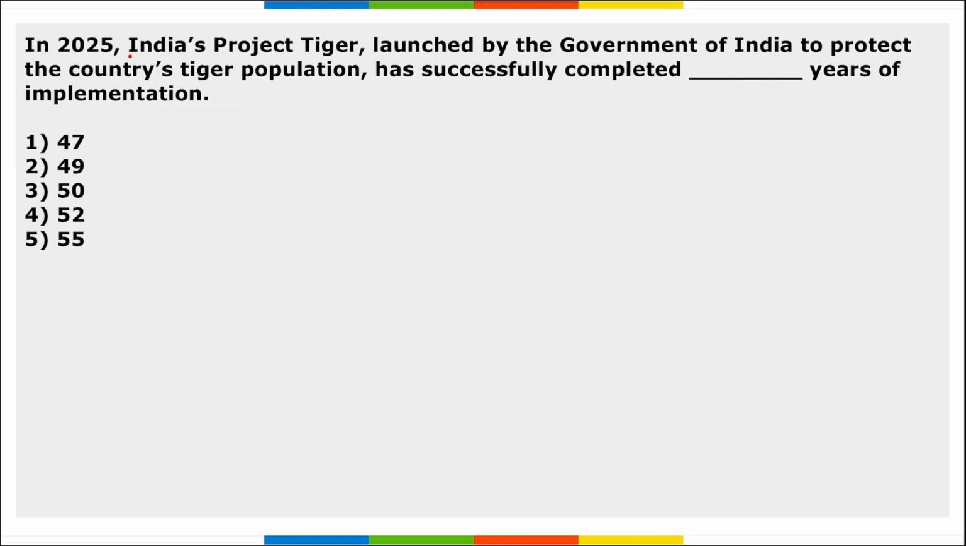Next, in 2025, India's Project Tiger, launched by the Government of India to protect the country's tiger population, has successfully completed how many years? 52. This Project Tiger was launched in 1973.